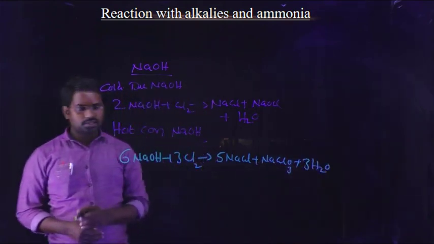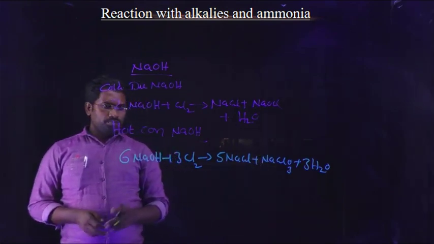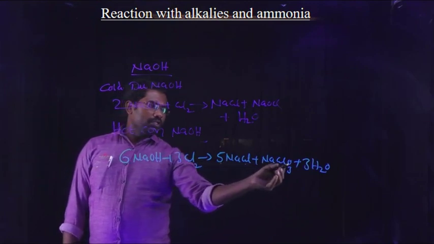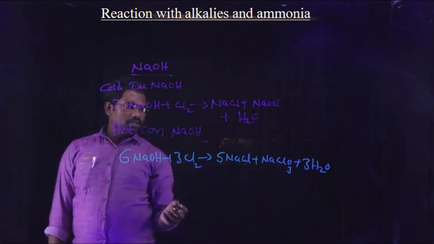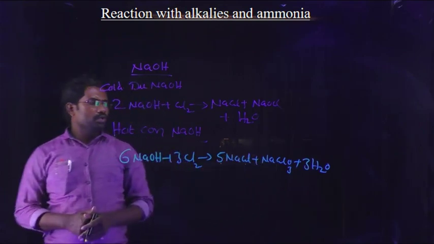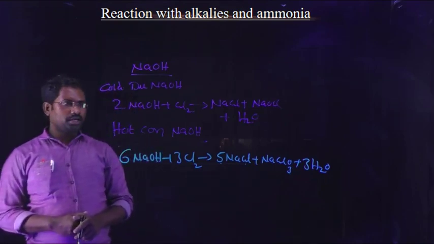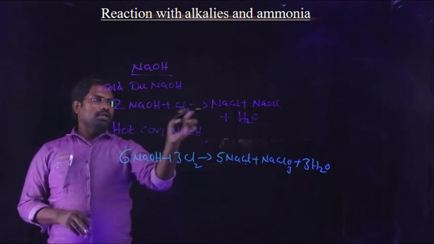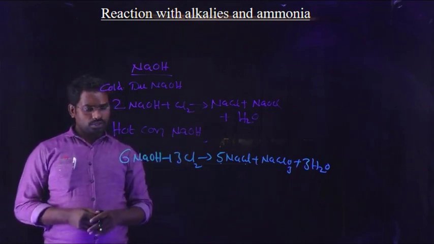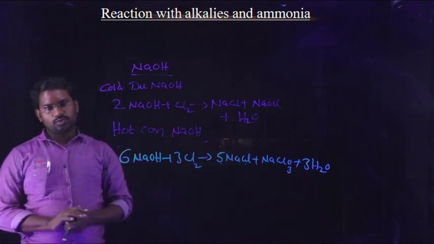Let us check the balance: 6Na, 5Na plus 1Na is 6Na, 6 hydrogens, 3 H2O, 3 twos are 6 chlorines, 5 chlorines and 1 chlorine. Sodium chloride and sodium chlorate. So hot concentrated sodium hydroxide reacts with chlorine to form sodium chloride and sodium chlorate.